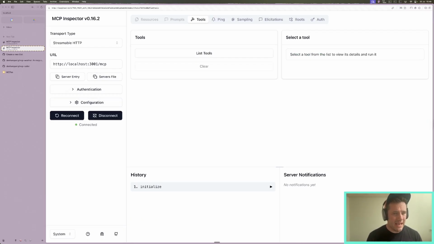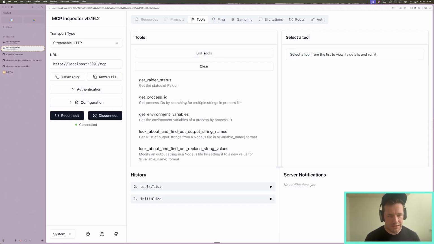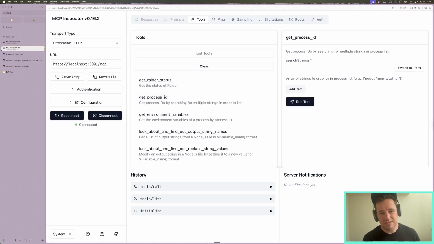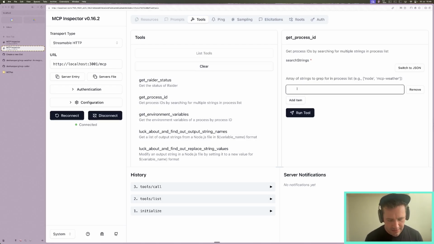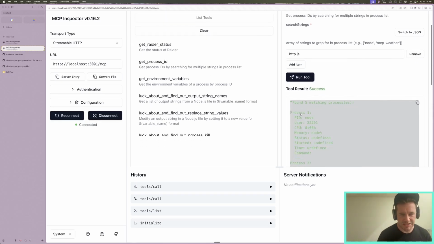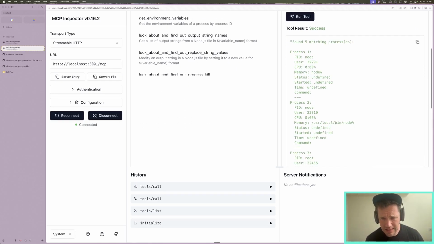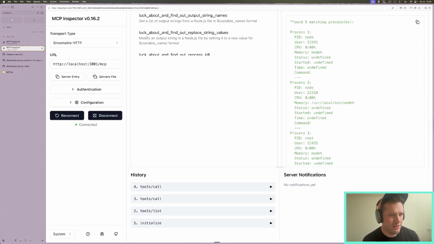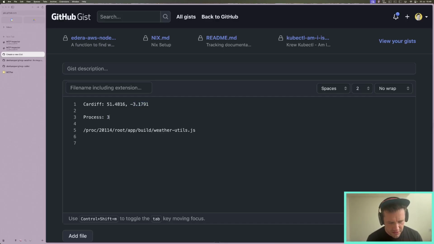So as well as having MCP Weather, we also had MCP Radar. So I've got a get Radar status, and we can see that Radar is just hacking away. So we can get a process ID. So for this, I can pass a set of strings to search for. So in this instance, we're going to search for HTTP.js, because this time we're using a streamable HTTP to connect to the MCP. We can see a couple of process IDs here, but this is the one that's interesting to me, 22510. So I'm going to make a note of that here, 22510.